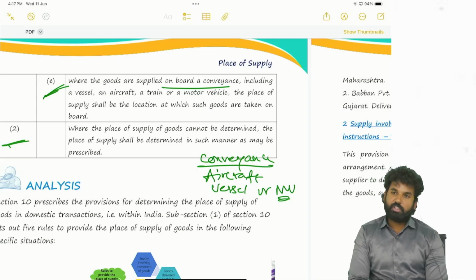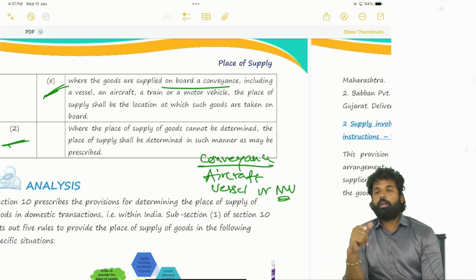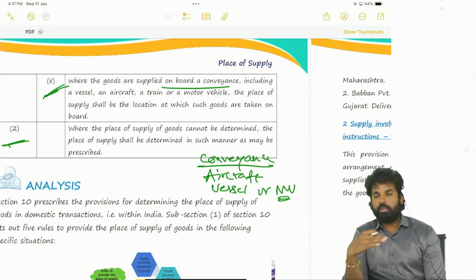In such cases, what is the place of supply? The place of supply will be the place where the goods are loaded. There may be a train going from one place to another, crossing many states, touching 6 or 7 states. During this train journey, many goods are being supplied.